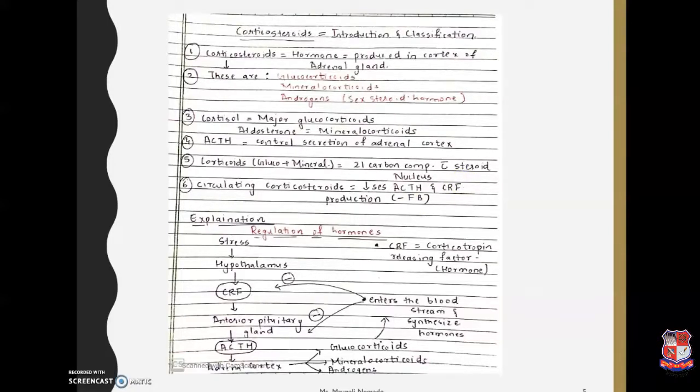Although the anterior pituitary gland controls other endocrine glands also, it is basically controlled by the region of the brain, the hypothalamus region.